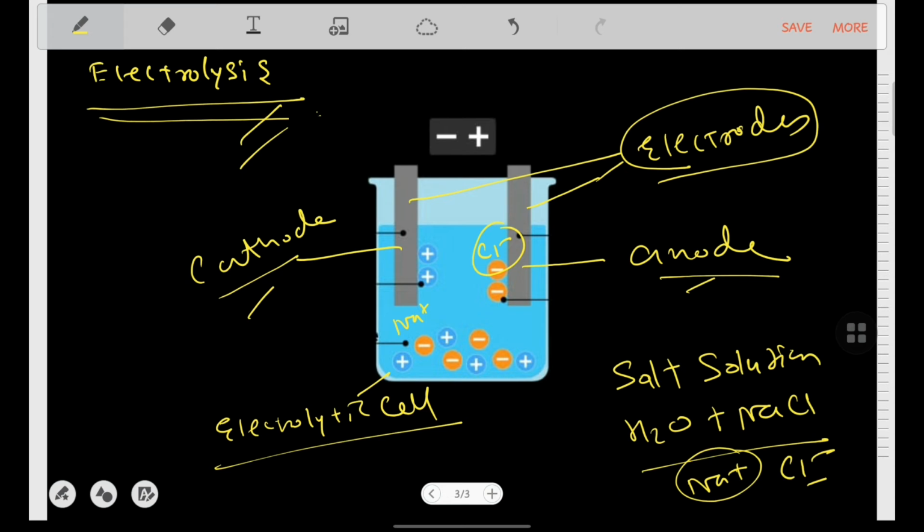If it is the negative electrode, the cathode, it will attract the positive one, and if it is the anode, which is the positive one, it will attract the negative one. Like that the electrolysis is done. I hope it's clear to everyone.